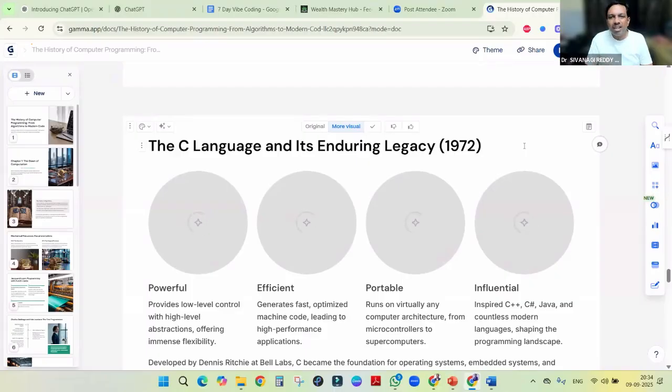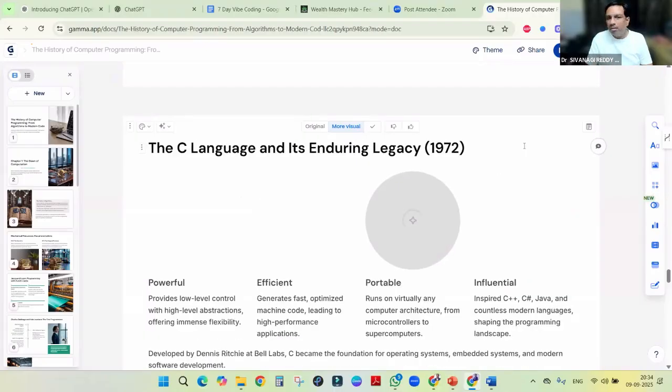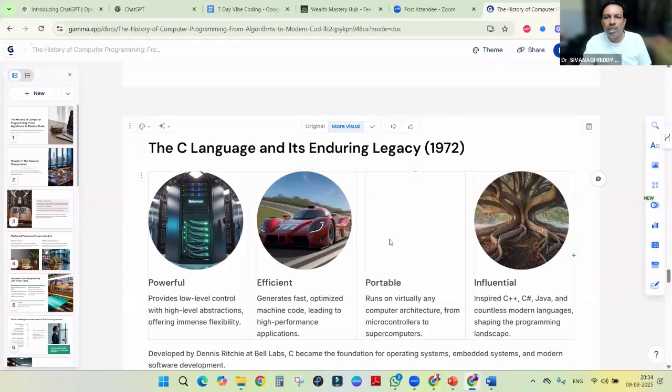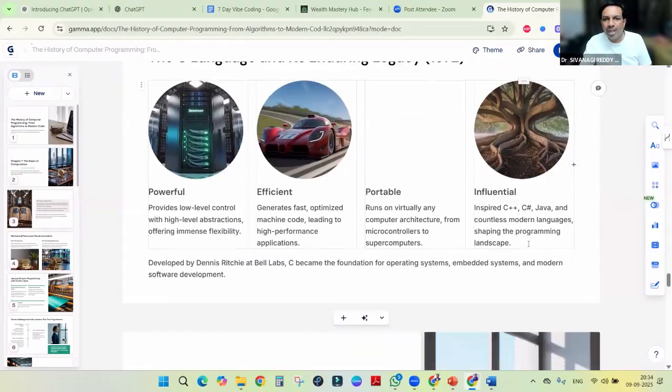We can edit ourselves or we can use AI, right? Powerful, efficient, portable, influential, right? Sometimes for images, it will take time.